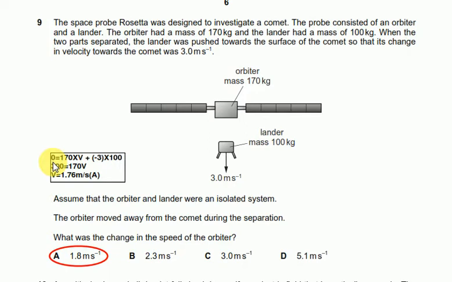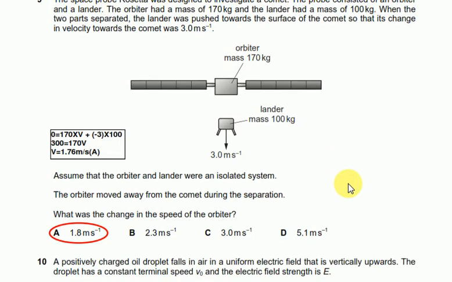So 0 equals 170, the mass of the orbiter, times the velocity of the orbiter, which we have to find, plus -3, the velocity of the lander which is downward so we are taking it negative, times 100, which is the mass. So just evaluate it and we will get 1.76 meters per second, which is roughly 1.8 meters per second. So A is the appropriate answer.